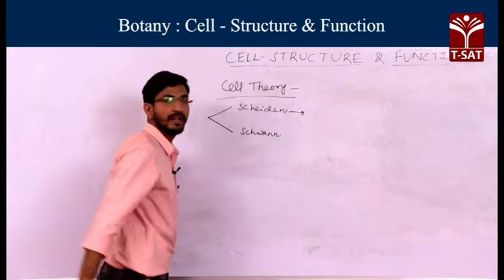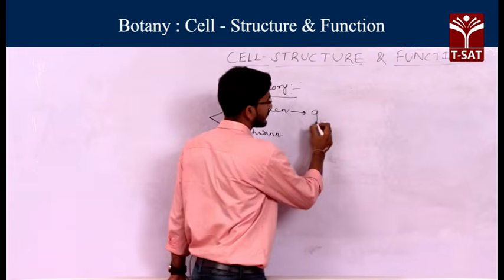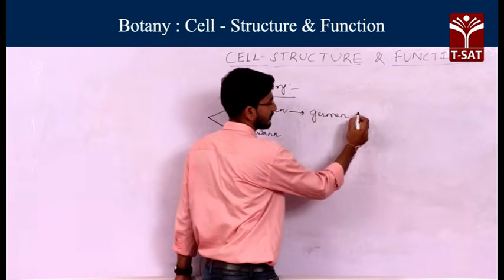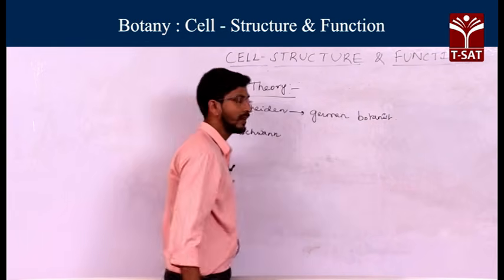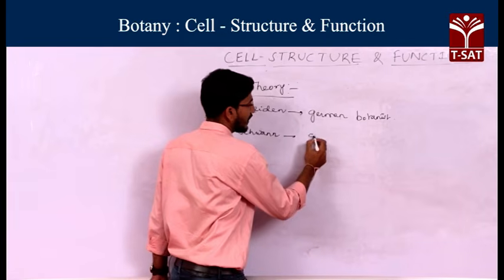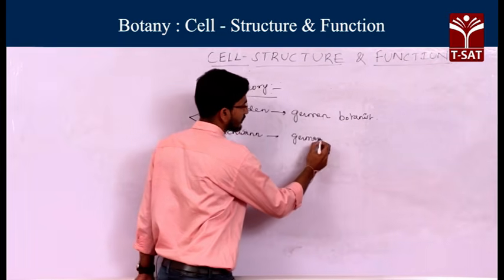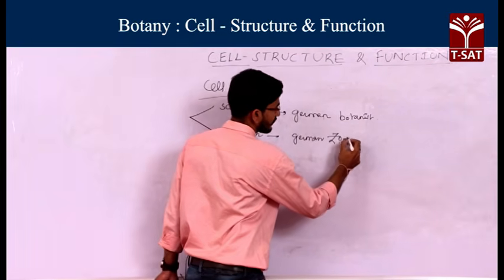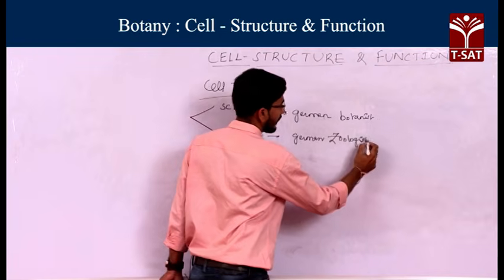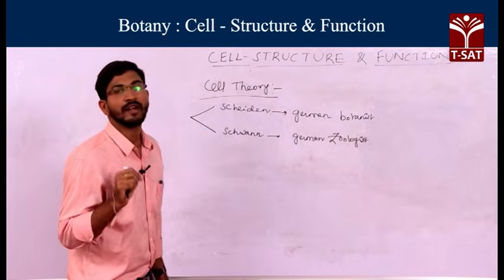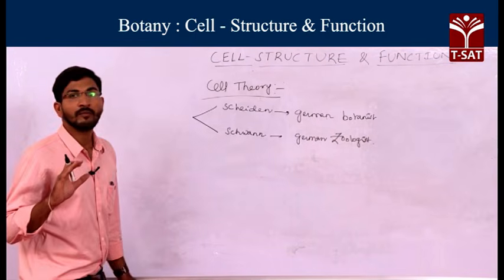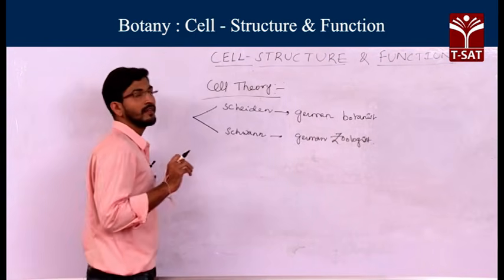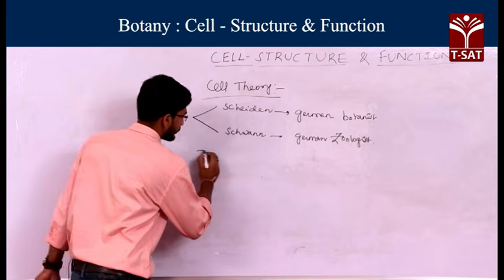Schleiden is a German botanist, and Schwann is a German zoologist. They gave three points. What are those points? Generally, all living organisms are made up of cells.